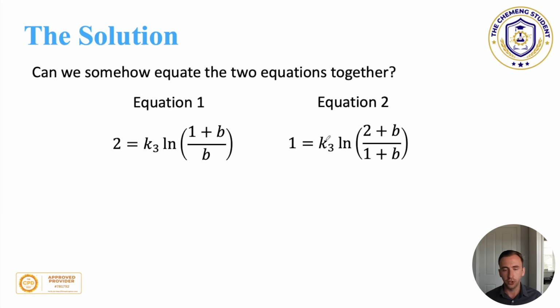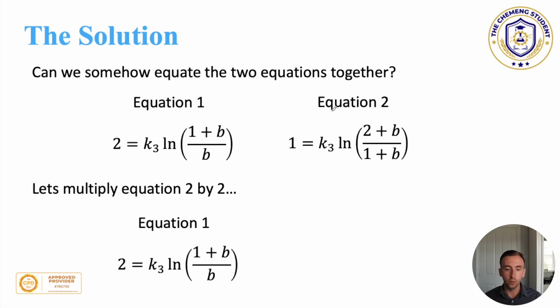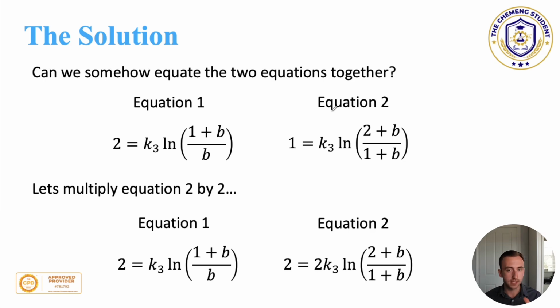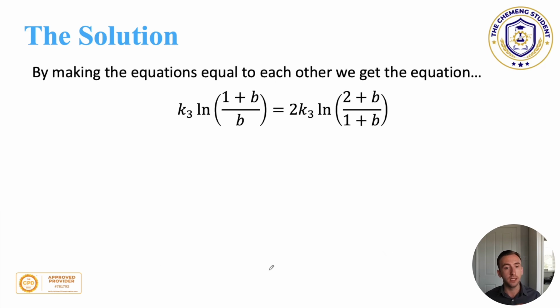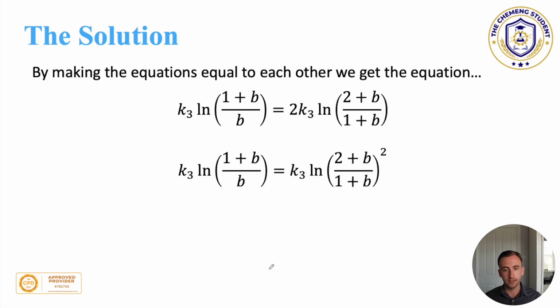As it stands just now, there's nothing that would allow us to do that, except if we multiply equation 2 by 2, then watch what happens. Equation 1 stays the same, but equation 2 then has 2 equals this, but 2 also equals that. So what that means is that we can make these two equations now equal to each other. And that's really powerful, because now we can start to simplify this.